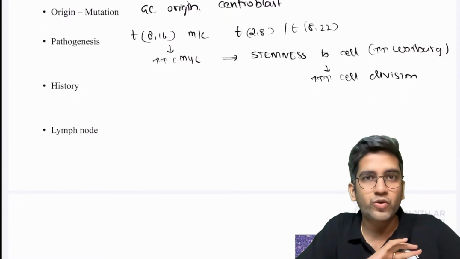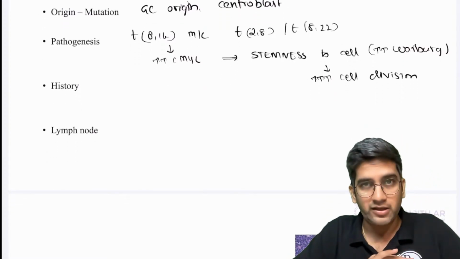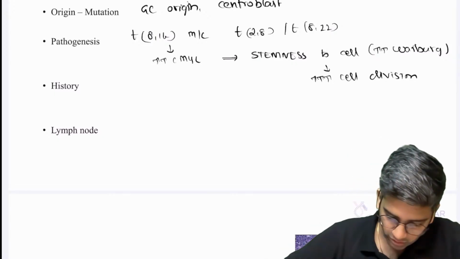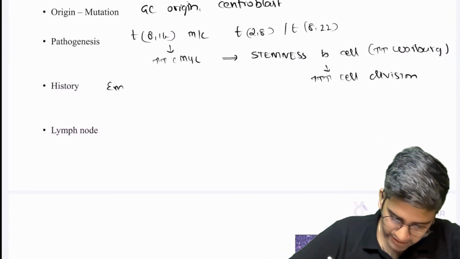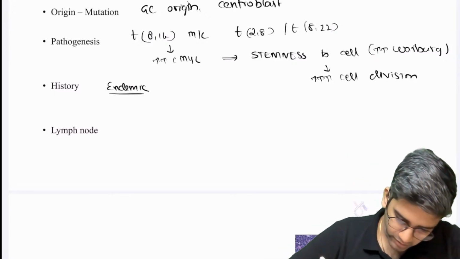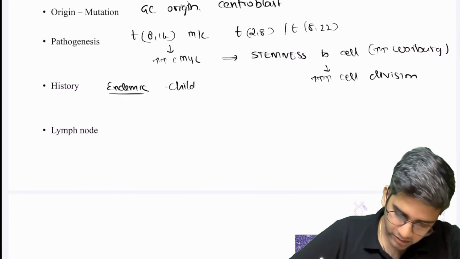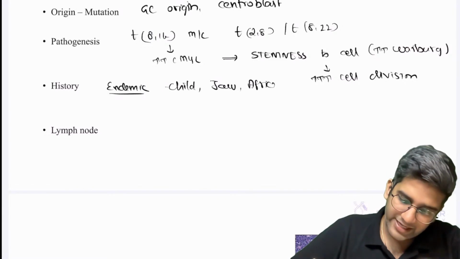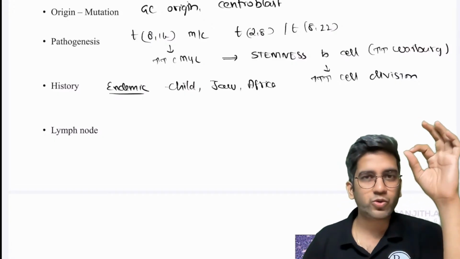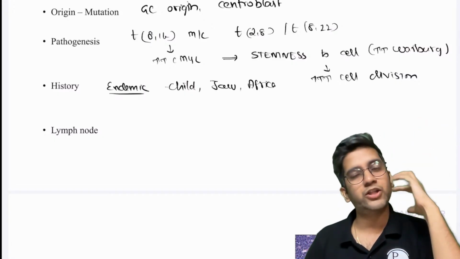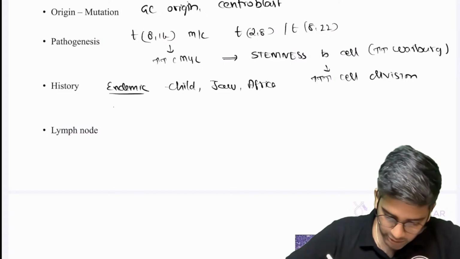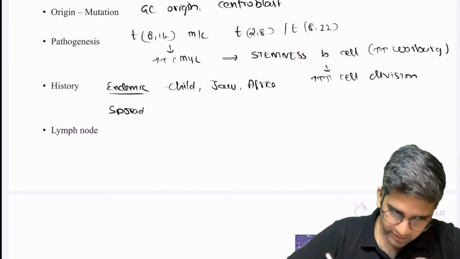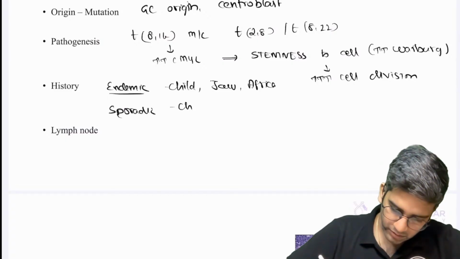History, don't go with the template. It's not a tumor seen in adults. It's a tumor seen in children. Here I want the history to be different. Endemic Burkitt: a child, jaw swelling, Africa. The image you see in every Burkitt's lymphoma Google search, first image, is a child with a swelling in the jaw, mandible, right? Sporadic Burkitt also is common in children, okay?